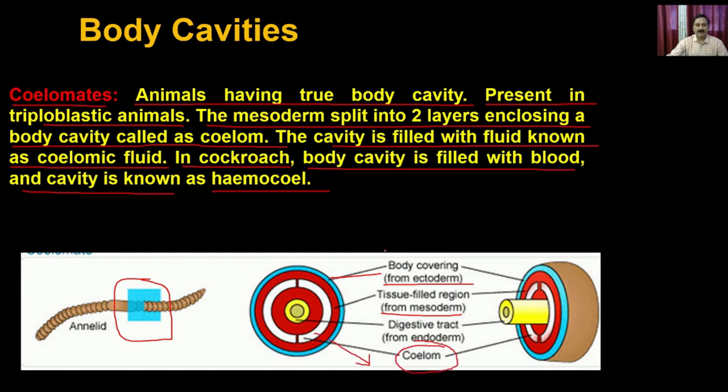If the coelom is filled with a liquid, that liquid is called the coelomic fluid, because the coelomic fluid is used to distribute nutrients as well as oxygen to the different parts of the body. For example, in the cockroach, this is called the hemocoel because the body cavity is filled with blood. The blood fills this type of cavity, distributes nutrients and oxygen, and collects all the toxic material from the body.